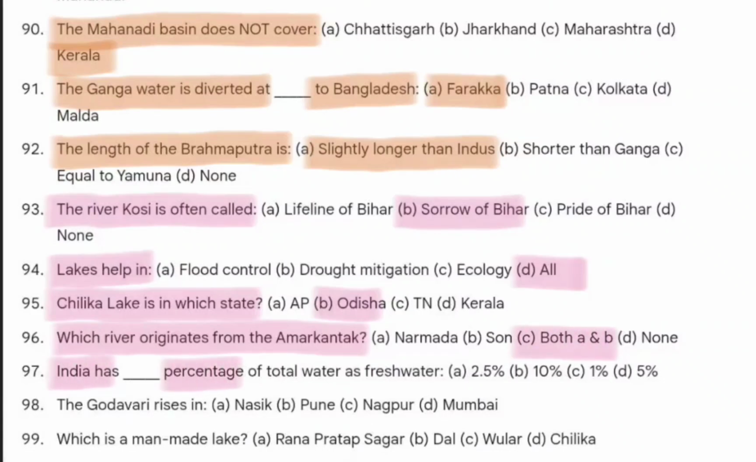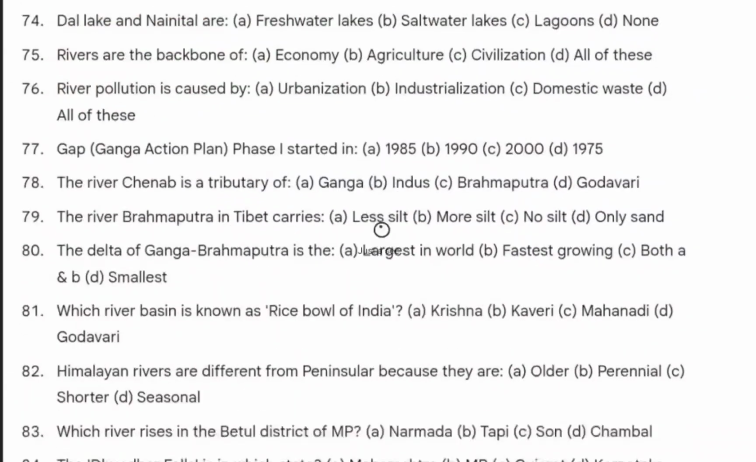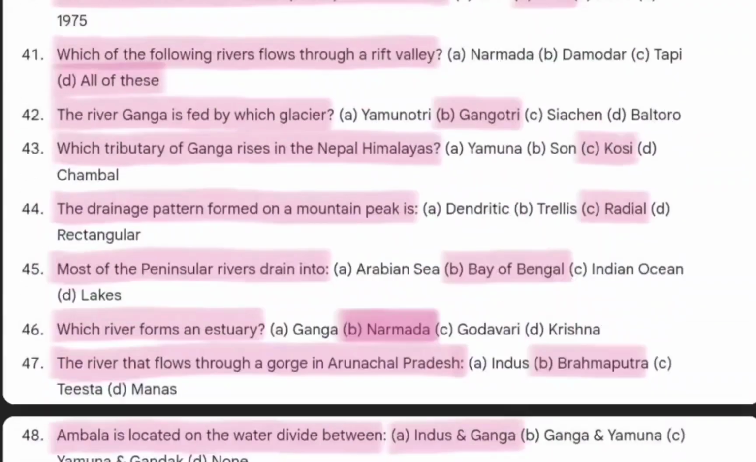India has dash percentage of total water as fresh water. So the answer will be 2.5%. The Godavari rises in Nasik. Which is a man-made lake? Rana Pratap Sagar. The drainage density is highest in plains. So these were 100 multiple choice questions based on the chapter which name is drainage.